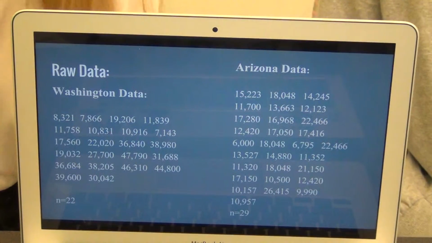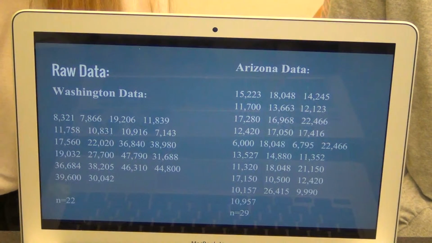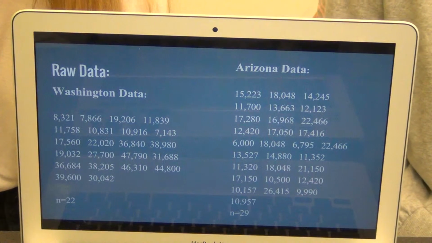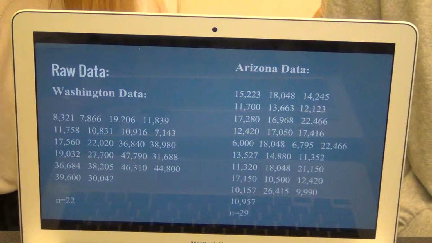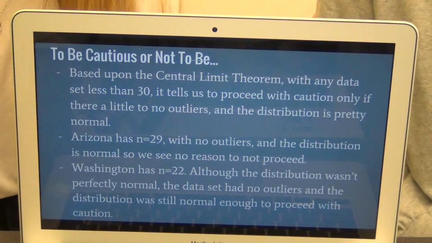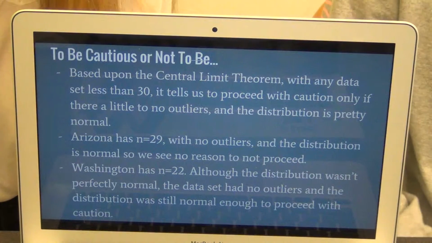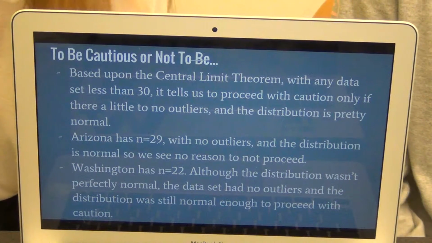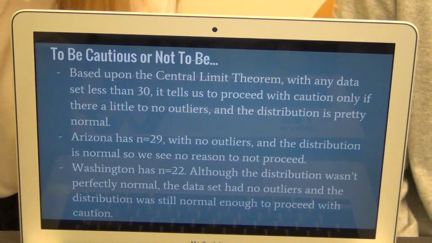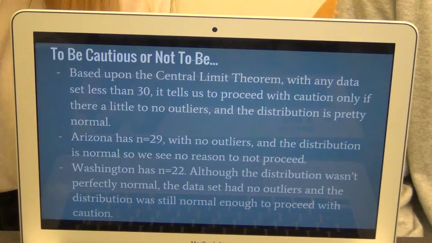So for our data, this was our raw data. We collected 22 samples for Washington and 29 samples for Arizona. To be cautious or not to be? Based upon the central limit theorem, with any data set less than 30, it tells us to proceed with caution only if there are little to no outliers and the distribution is pretty normal.